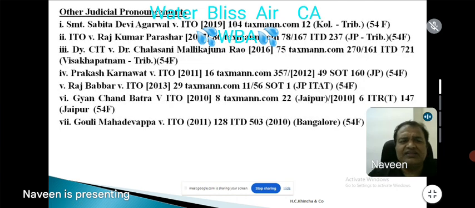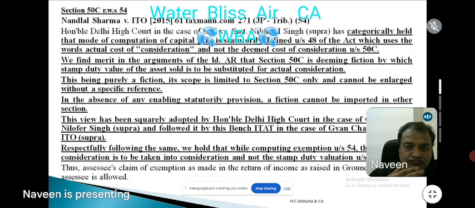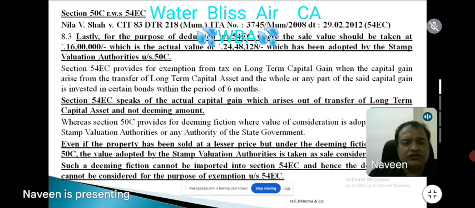A host of other judicial pronouncements are there, Sabita Devi Agarwal, etc. Gaudi Mahadevappa, Bangalore Tribunal. Now, this is again 50C read with 54, same thing, Nandlal Sharma, Delhi High Court. This is Nandlal Sharma, Tribunal, Jodhpur. Move forward. 50C read with 54C, Neela Visha, same thing.